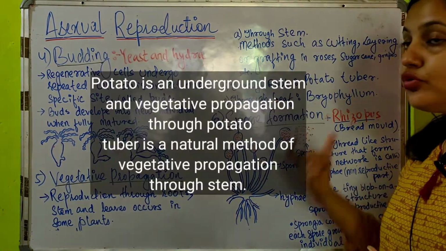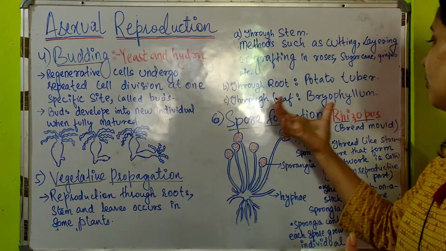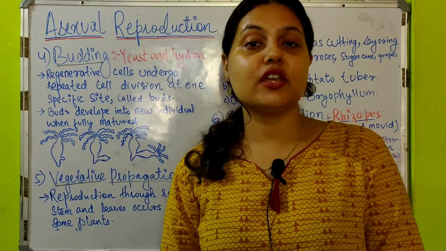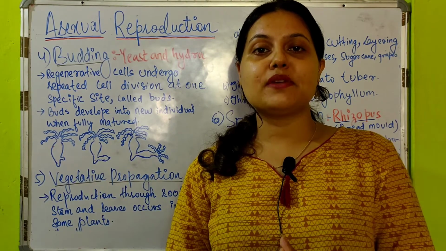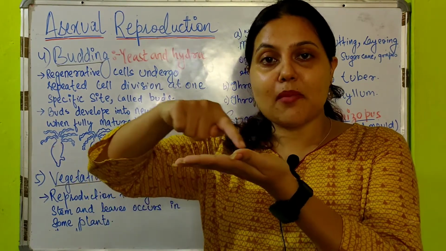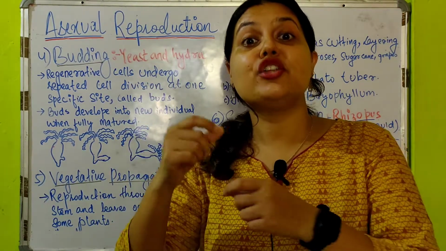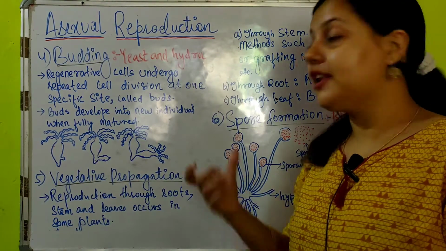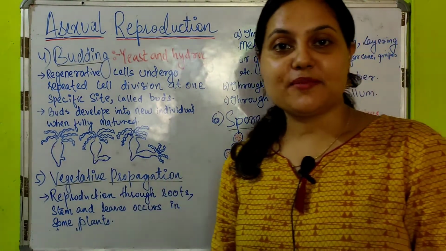Through root, it's sweet potato. Through leaf, there is bryophyllum. There are some special leaves, and one example is bryophyllum. From the margin of the leaf, a new plant arises. That is the example of vegetative propagation by the leaves.